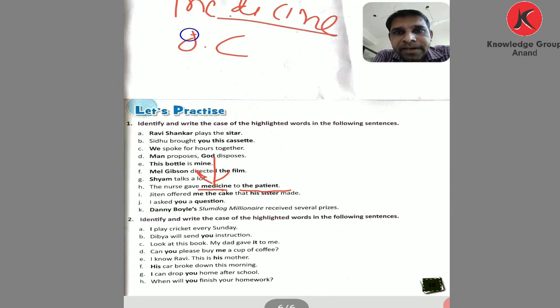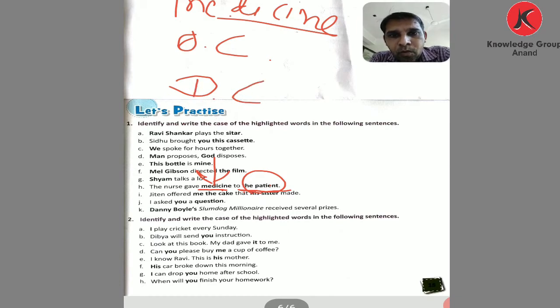Medicine is objective case. And the patient, a common noun, is used here. This is the dative case, asking with whom. Whom did the nurse give medicine to?